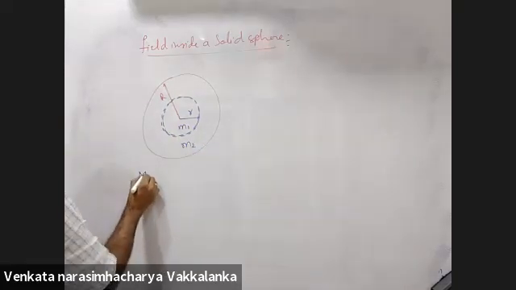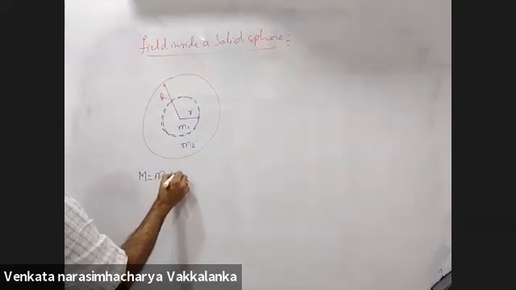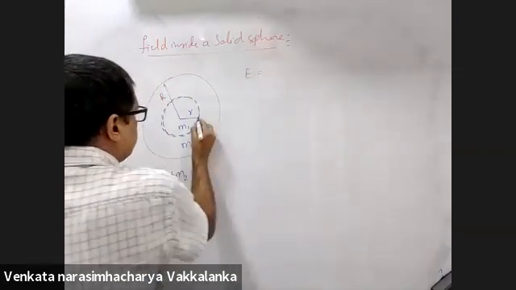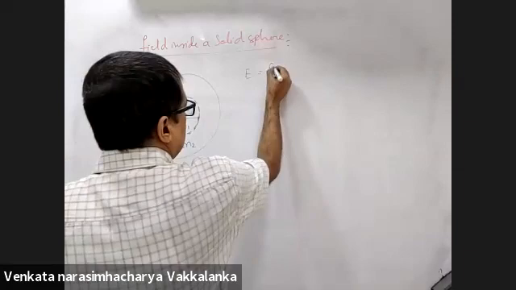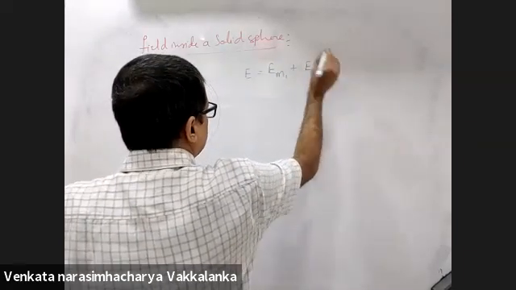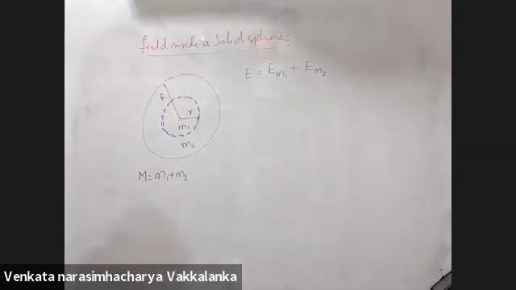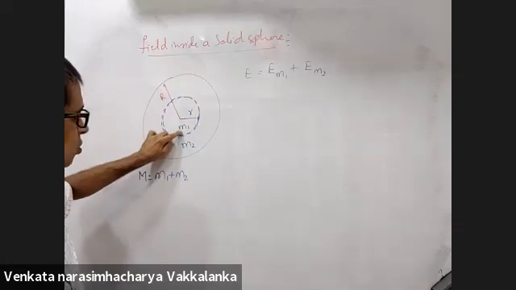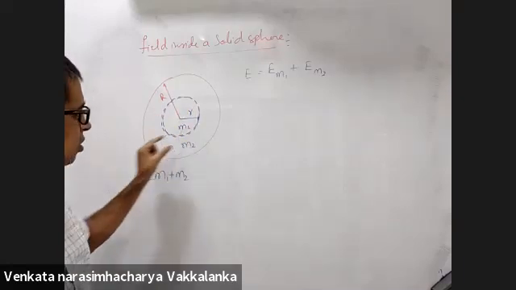M1 plus M2 is capital M. Field at a distance of small r is field because of M1 plus field because of M2. Do you agree with that? Yes, sir. I want the field here: field because of M1 plus field because of M2.